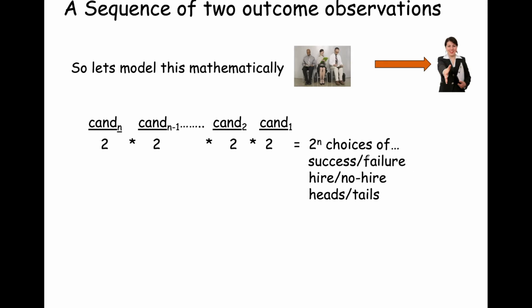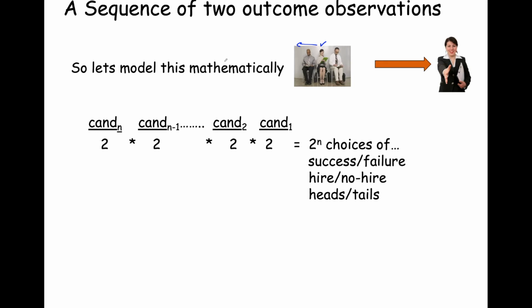Now, absolutely, there are 2 to the n ways you can assign hire or no hire, but this 2 to the n does not represent the fact that if I decide to hire the second person, I stop interviewing for the third, fourth, fifth, and sixth.